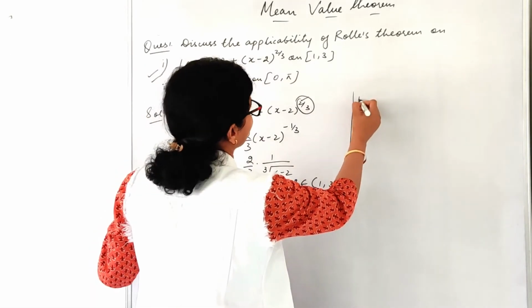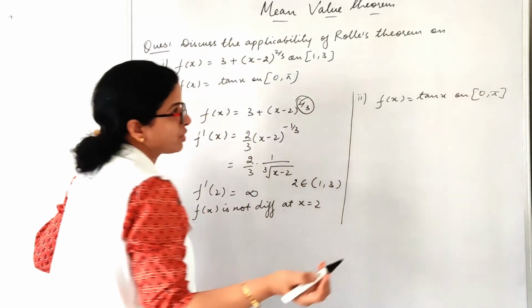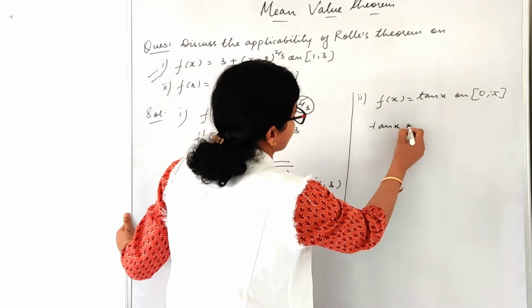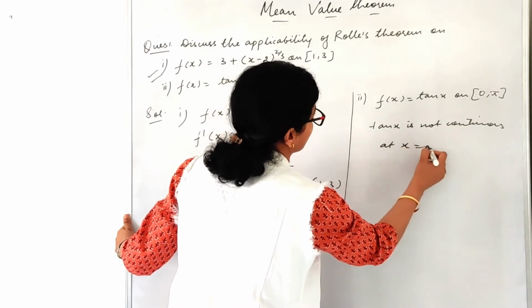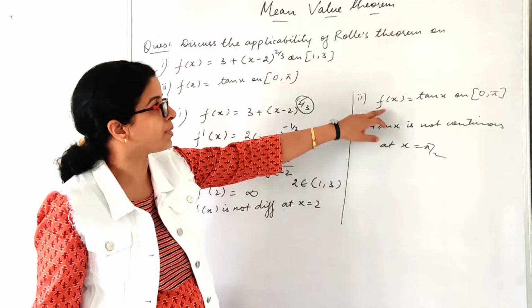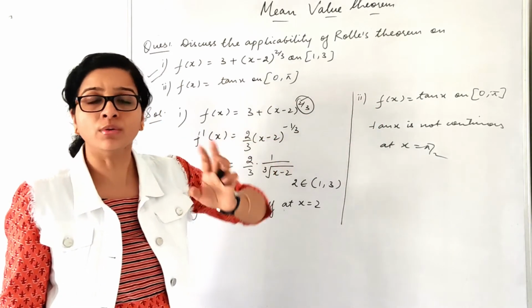Now let us take the second part. Just now when I was telling you the points, I told you tan x is not continuous at x equals pi by 2. Rolle's theorem is not applicable for f(x) equals tan x.